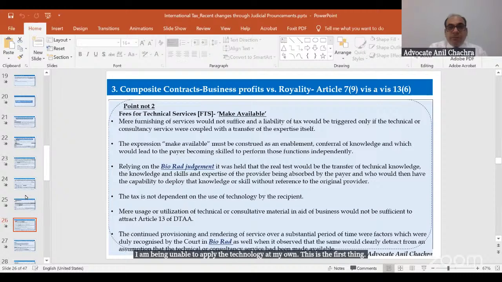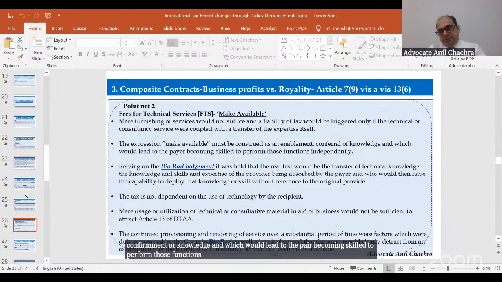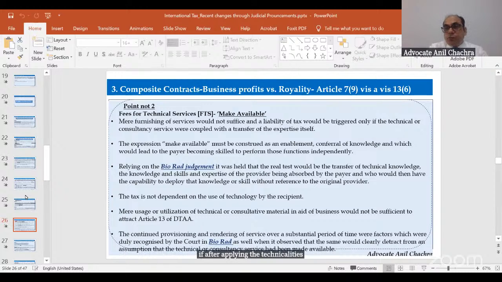Make available must be construed as an enablement, conferment of knowledge, which would lead to the payer becoming skilled to perform those functions independently. If after applying the technicalities I can prove that, okay, I can apply that technology independently, then I can say that the technology has been transferred.